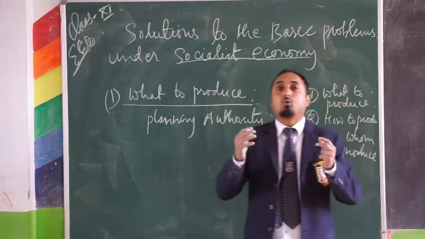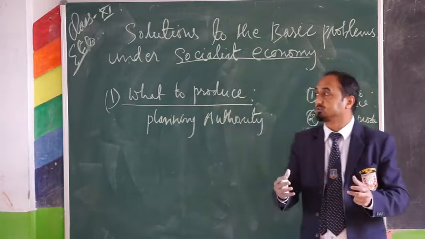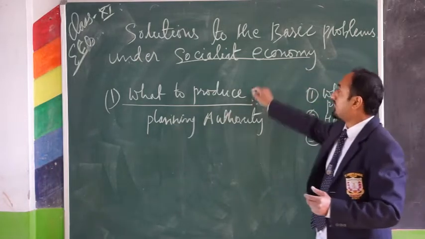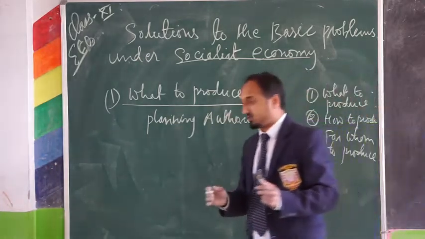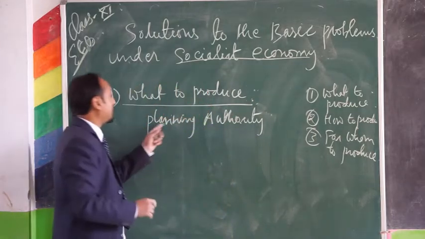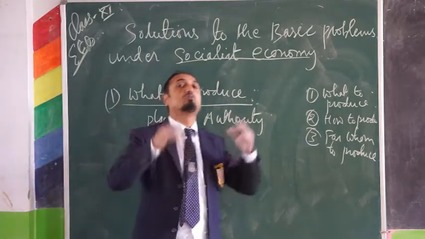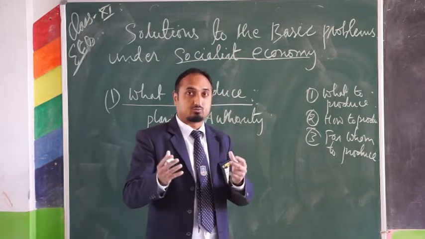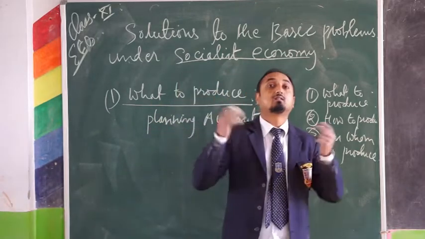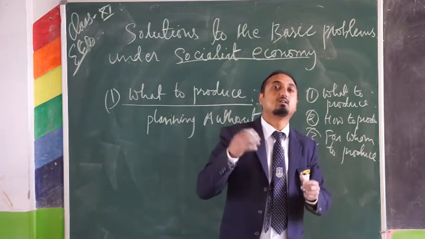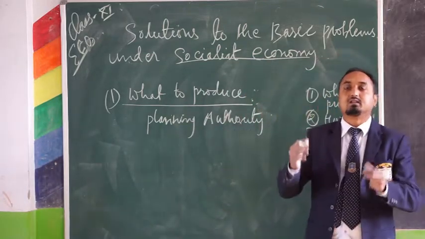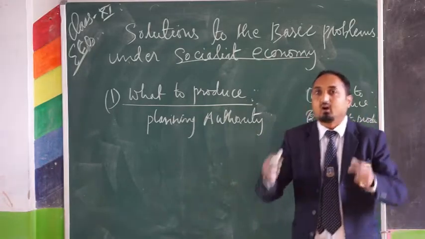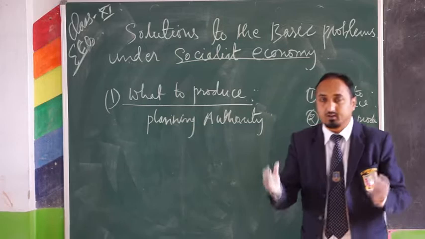And the second thing, what are the things required to solve the problem. So the planning authority will estimate the amount of resources and the required amount of resources. Whether they need more amount of machinery, more amount of capital, more amount of land, or more amount of labor.